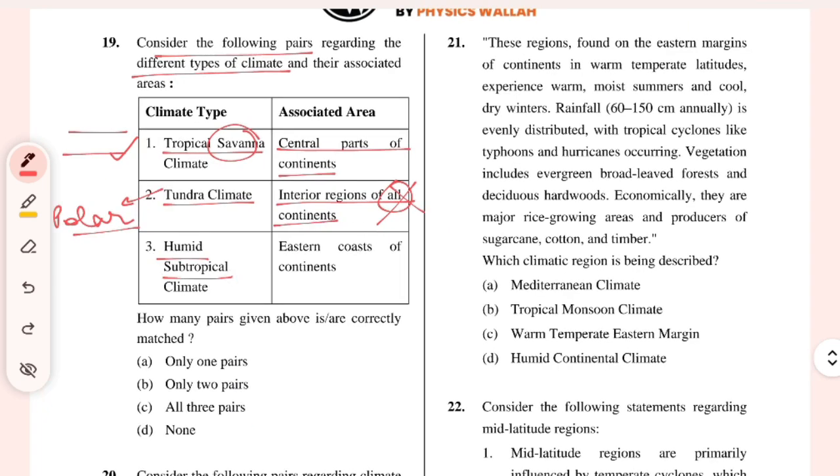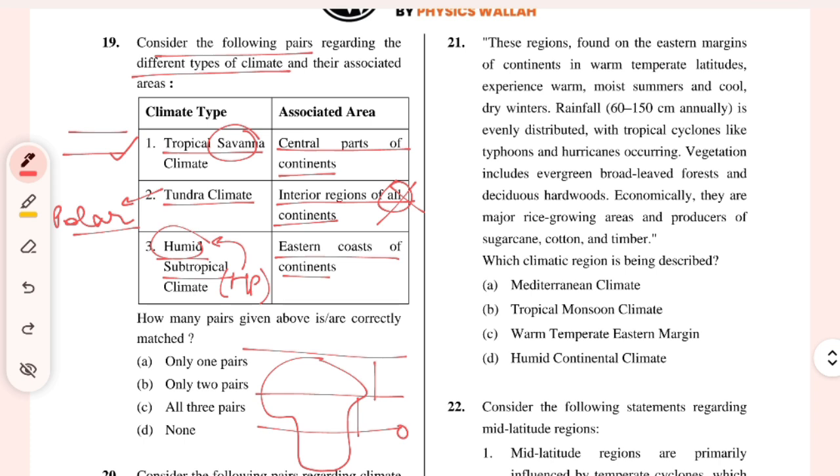Humid subtropical. Humid subtropical means high pressure, and that means humid high pressure. Eastern coast of continent. So let's see, this is the subtropical area, and this is the equator, tropical, subtropical, and eastern coast of continent. Let's just say this is Africa and the eastern coast of continent. So this is the eastern coast, and humid subtropical.